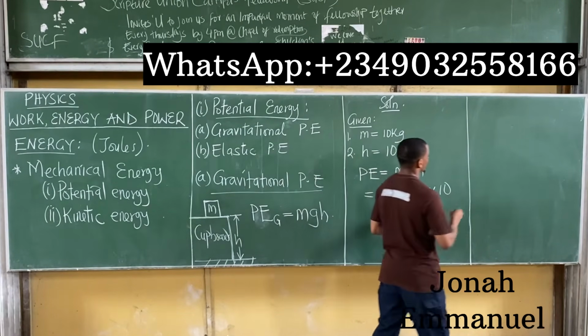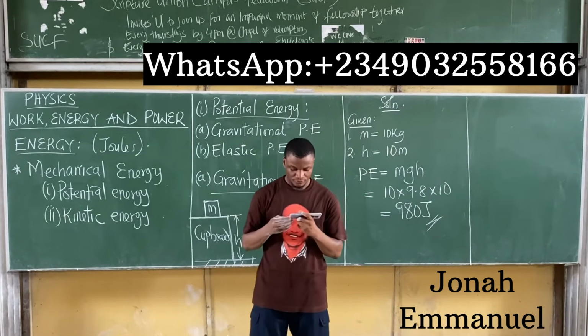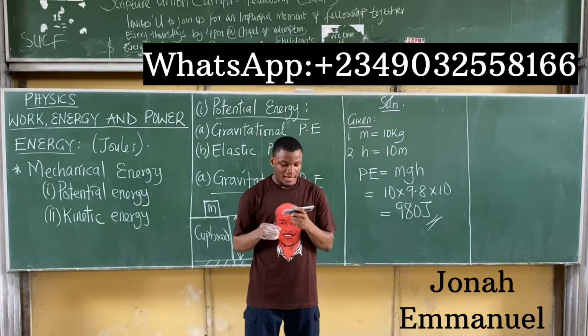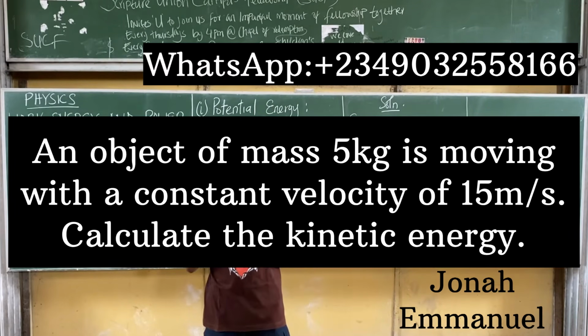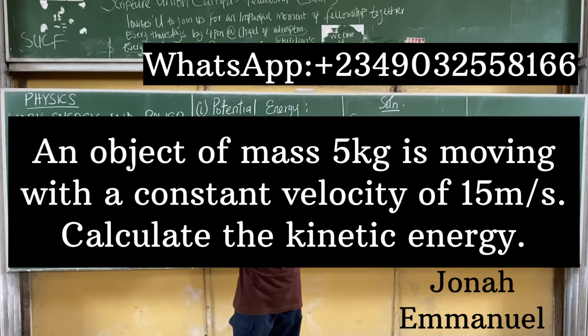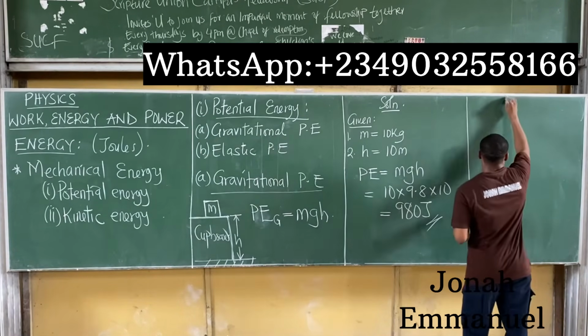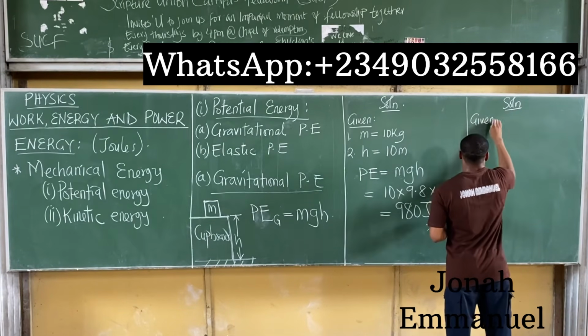Next up, let's take a second example. Example number two. An object of mass 5 kilogram is moving at a constant velocity of 15 meter per second. Calculate the kinetic energy. In this case, that's quite simple. Solution: as usual, list out the given parameters.